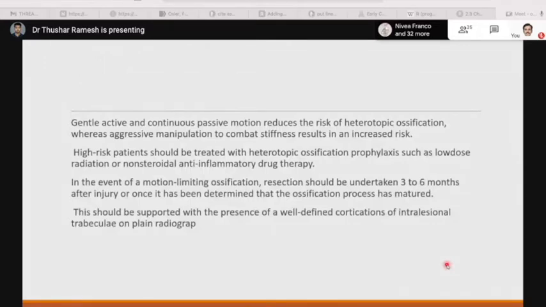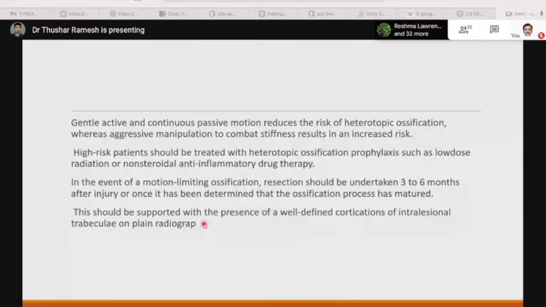in an increased risk. High-risk patients should be treated with heterotopic ossification prophylaxis such as low dose radiation and NSAID drug therapy. In the event of motion-limiting ossification, resection should be undertaken 3 to 6 months after the injury, once it has been determined that the ossification process has matured. This should be supported with the presence of well-defined cortication of intralesional trabeculae on plain radiograph.